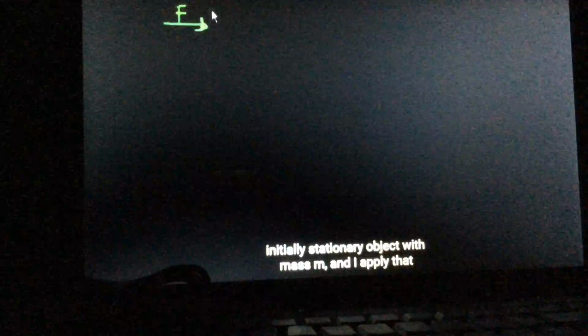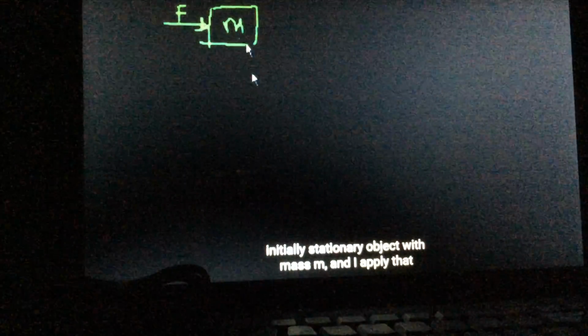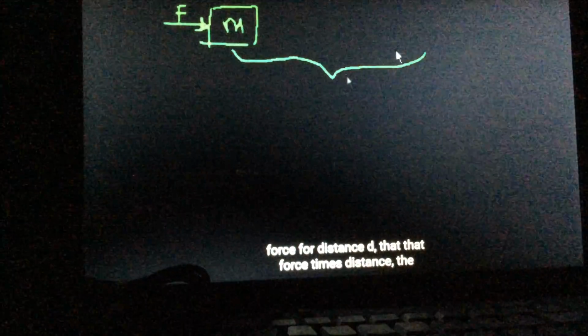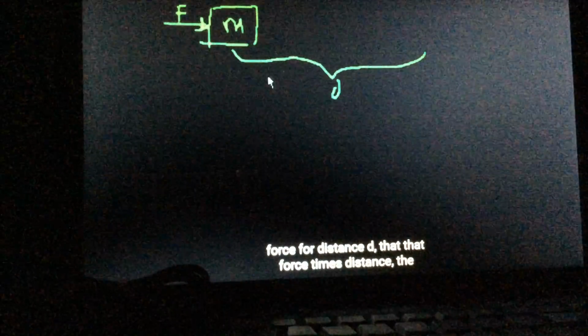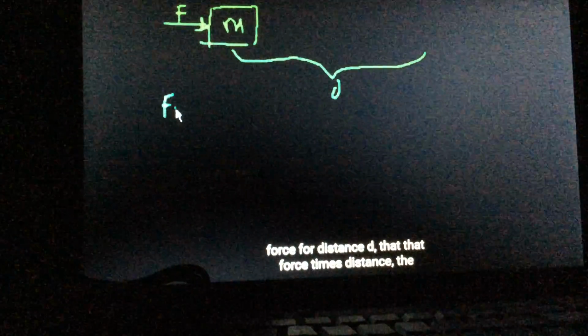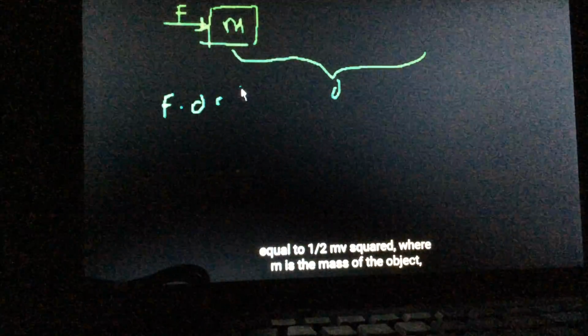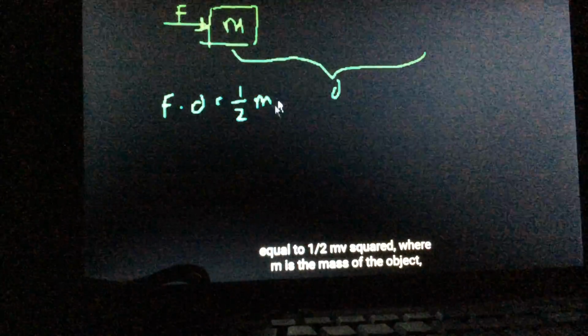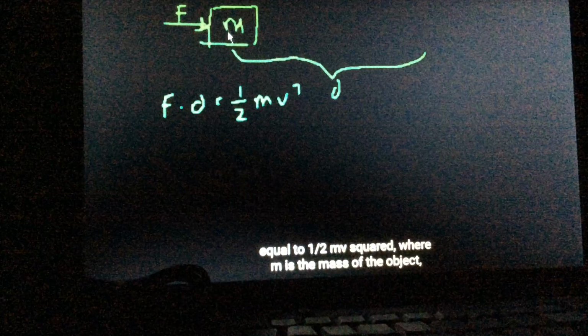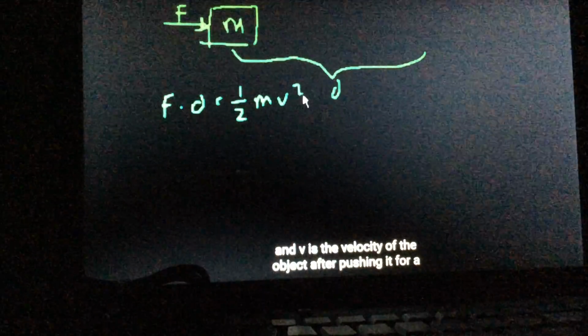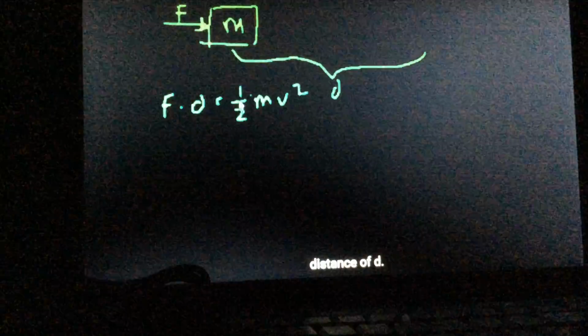Welcome back. In the last video, I showed you, or hopefully I did show you, that if I apply a force of F to an initially stationary object with mass m, and I apply that force for a distance d, the force times the distance that I'm pushing the object is equal to 1/2 mv squared, where m is the mass of the object, and v is the velocity of the object after pushing it for a distance of d.